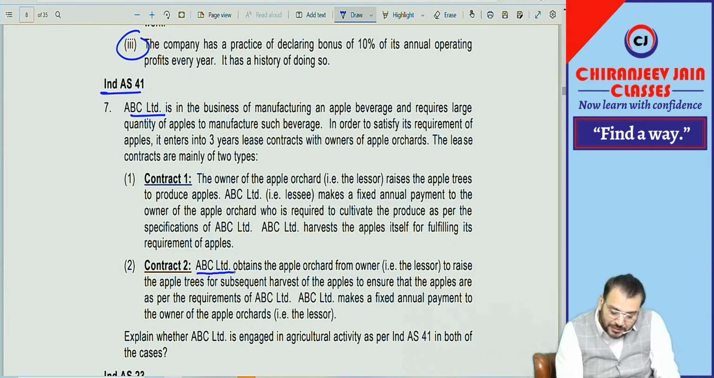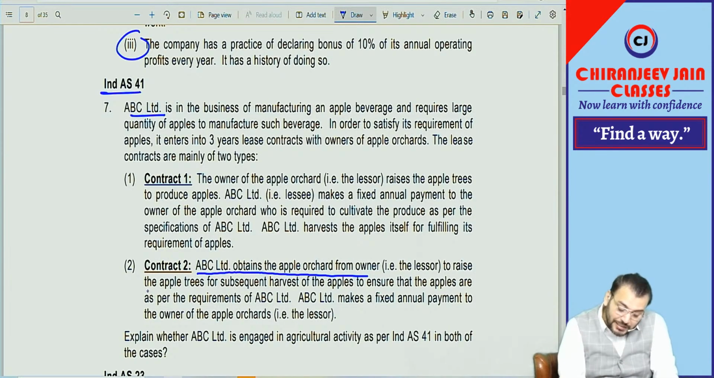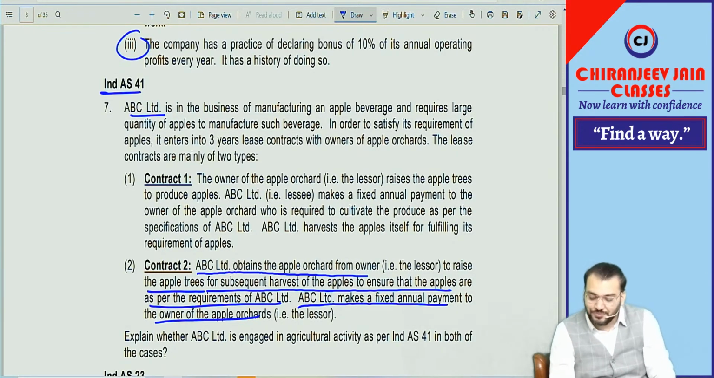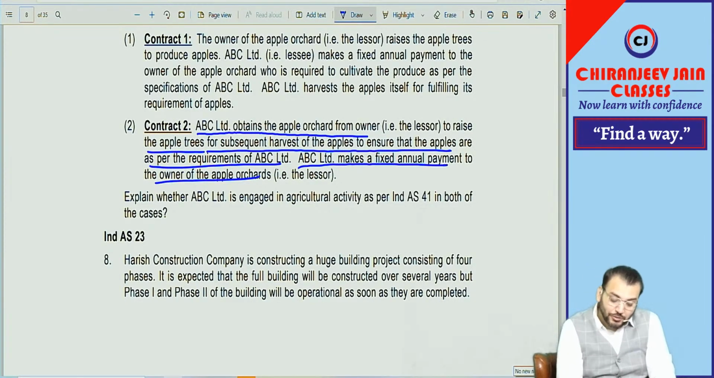Contract 2. ABC Limited obtained the apple orchard from the owner only to raise apple trees. Now who is raising the apple trees? ABC Limited. For subsequent harvest of the apples, to ensure that apples are as per the requirement of ABC Limited, ABC Limited makes a fixed annual payment to the owner of the apple orchard. So in this case, both biological transformation and harvesting are done by whom? Therefore, this is what? Agricultural activity. So they have asked whether it is engaged in agriculture activity.